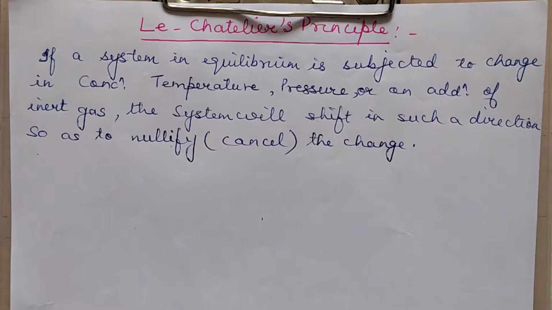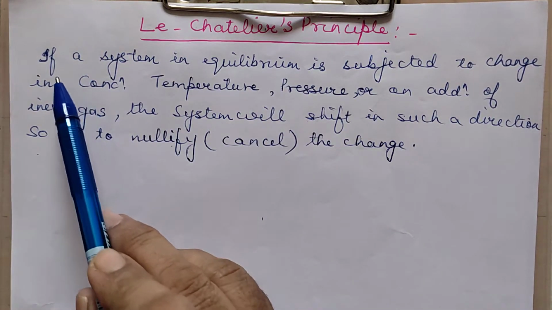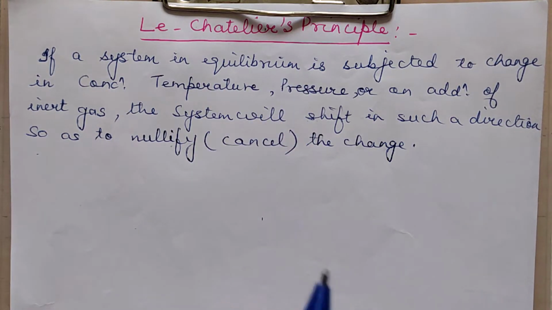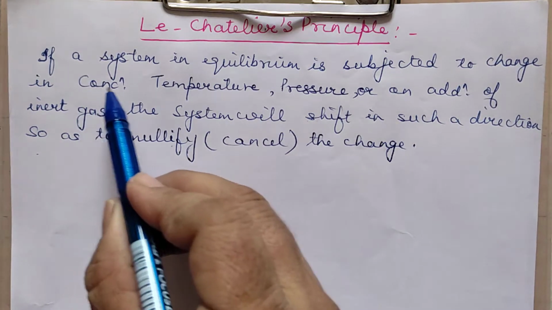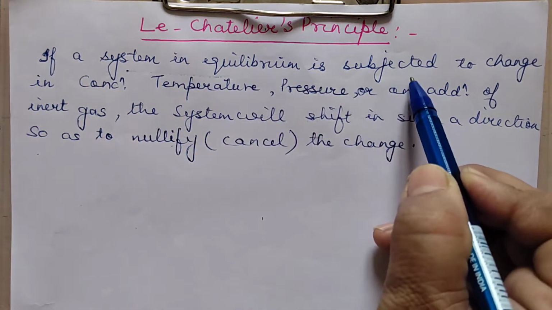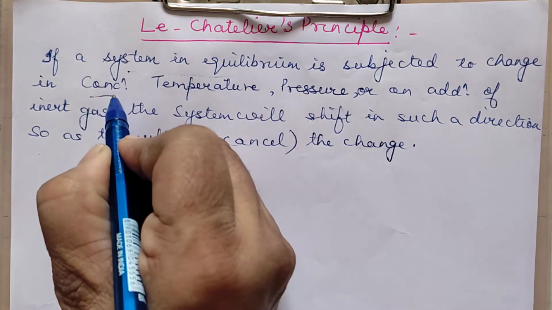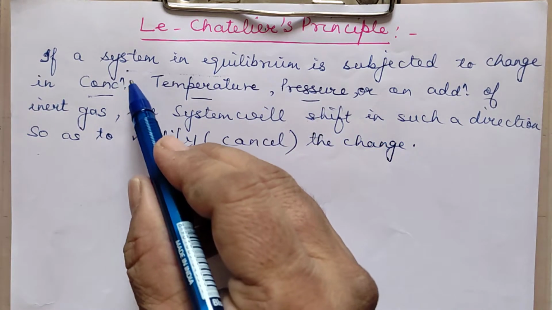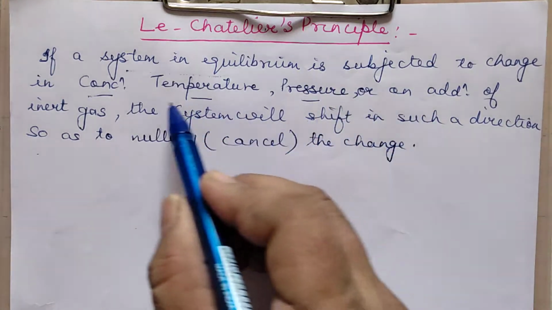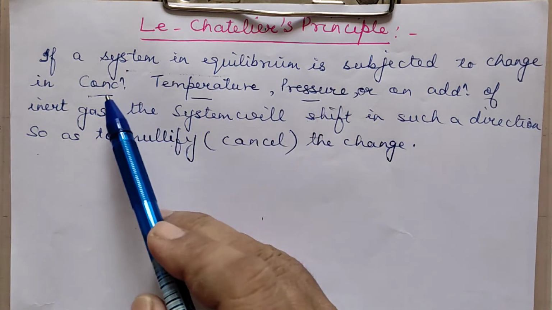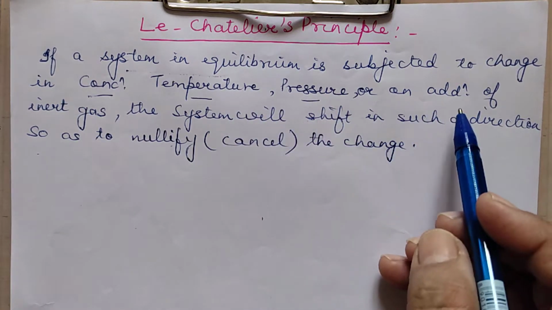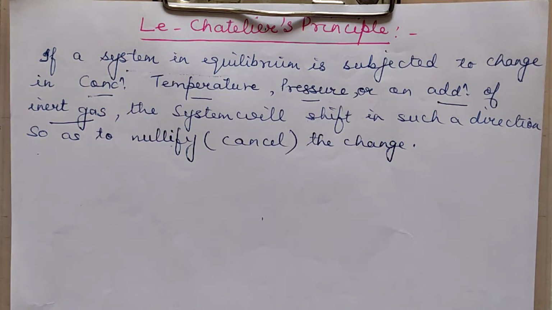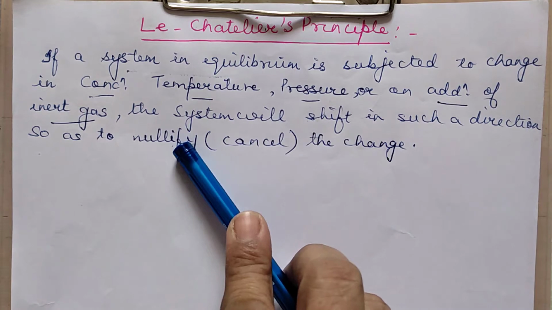Now first I'm stating the Le Chatelier's principle. It says that if a system in equilibrium, now each term is important, it is explaining the principle properly. If a system in equilibrium is subjected to change in concentration, temperature, pressure, or addition of some inert gas. So four things if we are trying to do to a system which is in equilibrium, the equilibrium will try